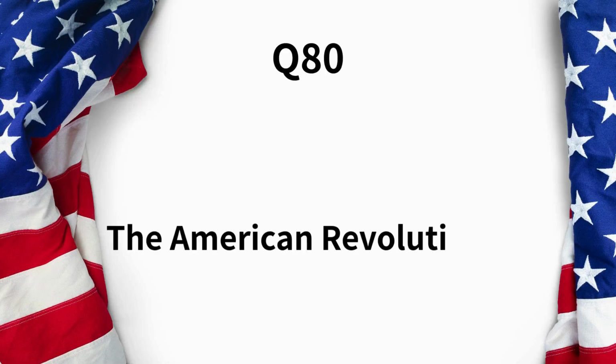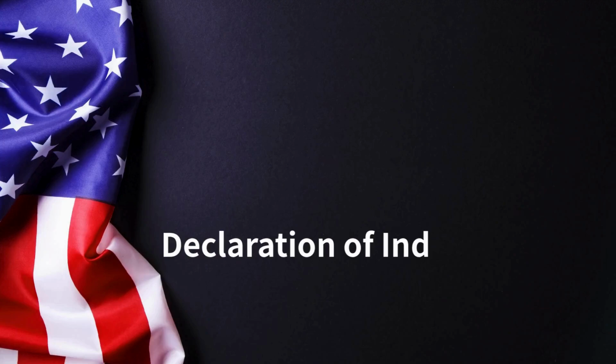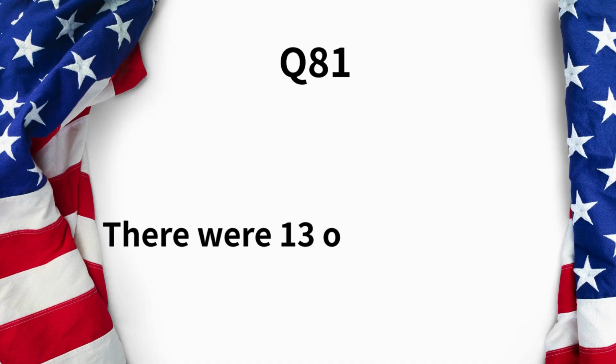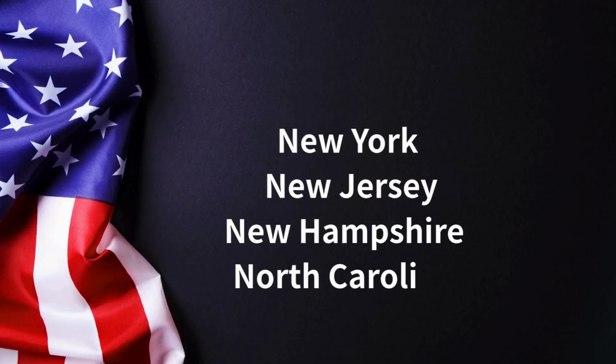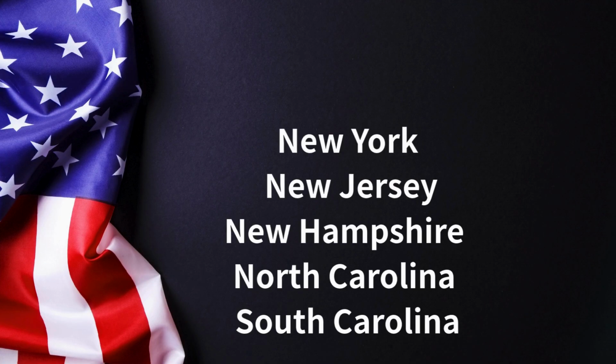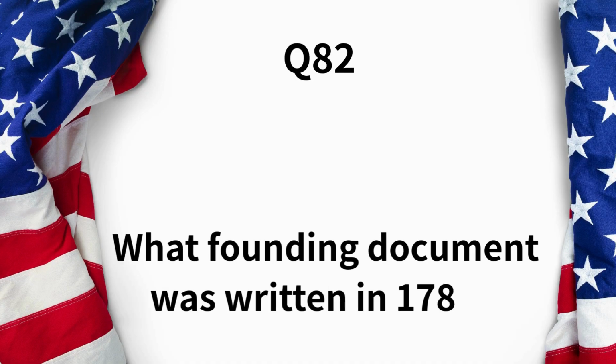The American Revolution had many important events. Name one. Declaration of Independence. There were 13 original states. Name 5. New York, New Jersey, New Hampshire, North Carolina, South Carolina. What founding document was written in 1787? Constitution.